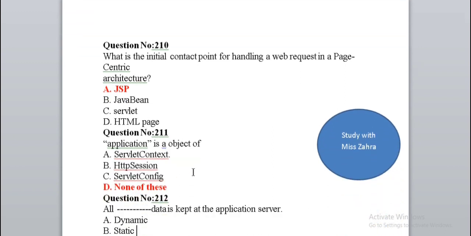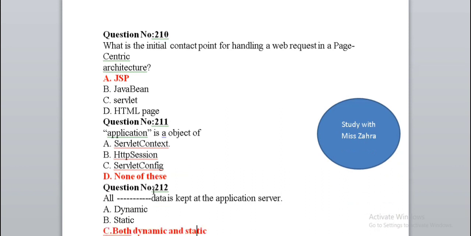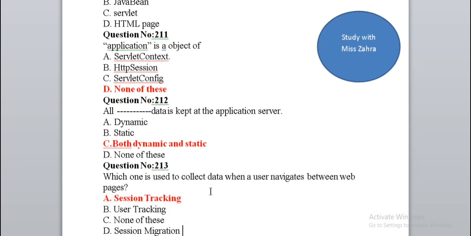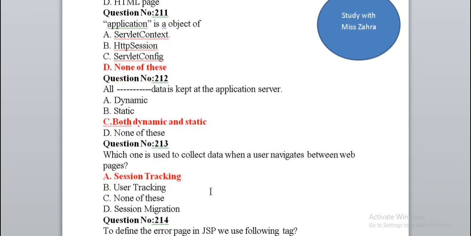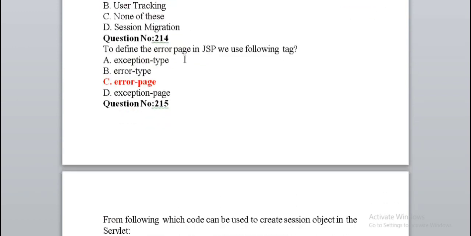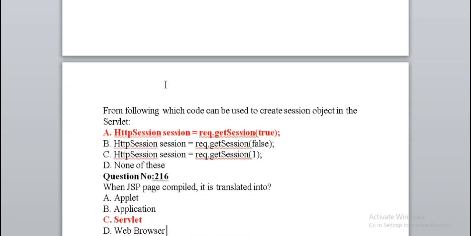Application is an object of none of these. All data is kept at the application server, both dynamic and static. Which one is used to collect data when a user navigates between web pages? Session tracking. To define the error page in JSP, we use the following tag, errorPage. From the following, which code can be used to create a session object in the servlet?